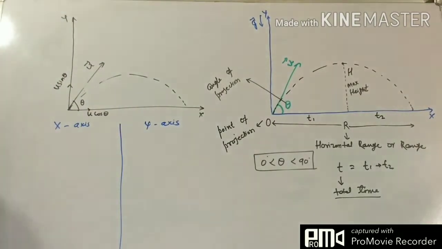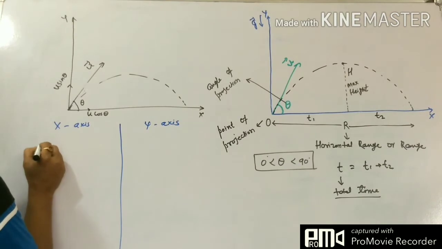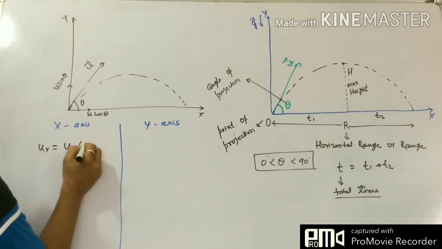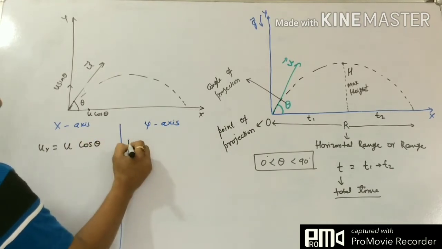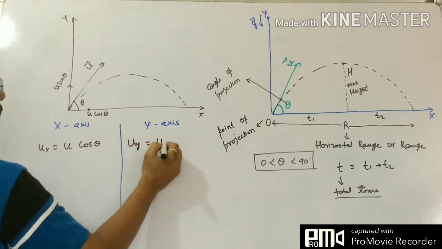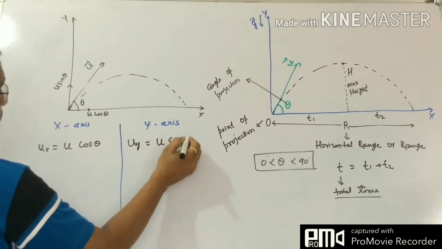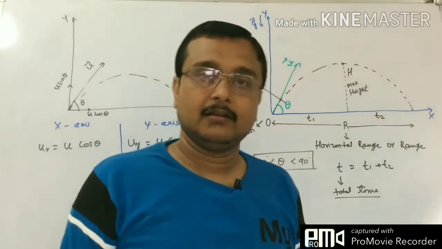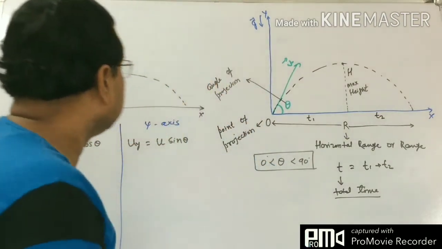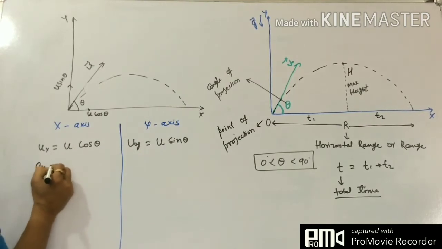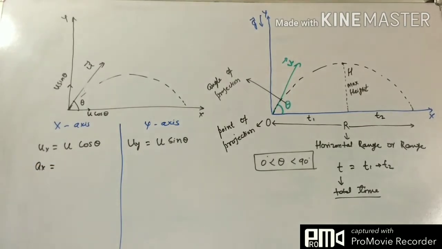So ux equals u cos theta and uy equals u sin theta, where theta is the angle that u makes with the horizontal x-axis. Now what is ax equal to?